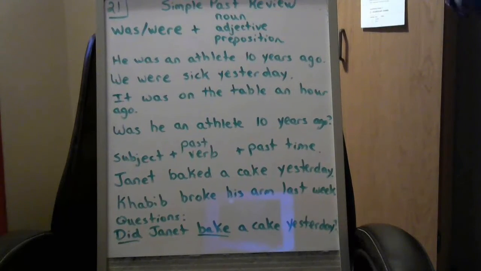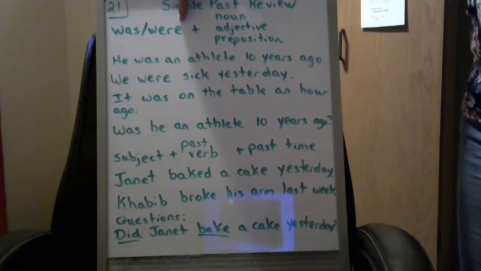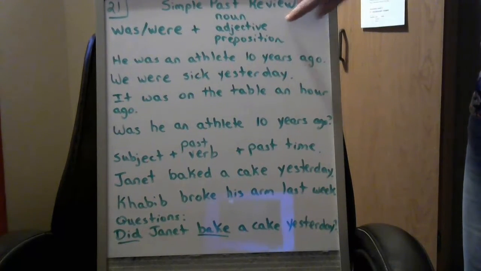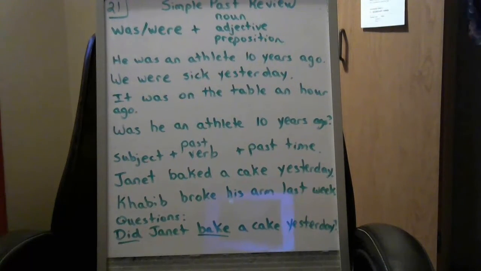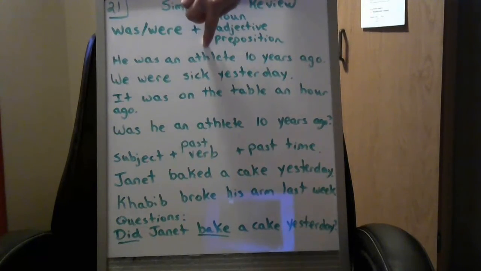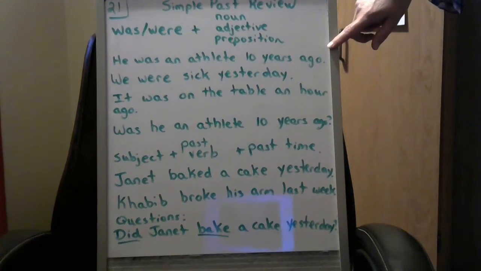The most important thing to remember is when you have was or were, you use a noun, an adjective, or a preposition. You do not say was and then a base verb. That won't work. So we can say he was an athlete 10 years ago.